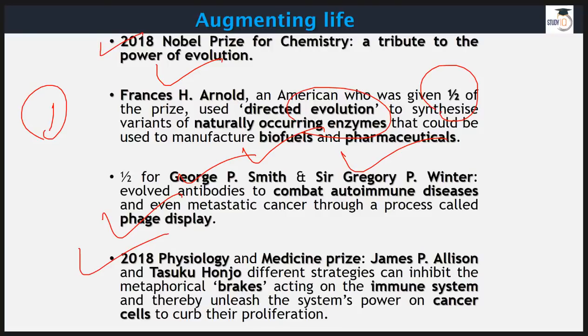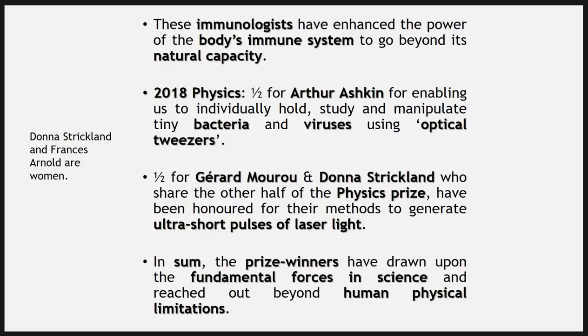The 2018 Physiology and Medicine Prize has been given to James P. Ellison and Tasuku Honjo, who is from Japan. They have worked on the immune system and how cancer cells can be stopped, and how we can curb cancer cell proliferation. Immunologists have worked on the body's immune system, and they have taken us beyond the boundary where we were earlier. As human beings, we have crossed the body's immune system and its natural capacity or boundaries. So we are in a new phase, a new level, so it's a good thing.